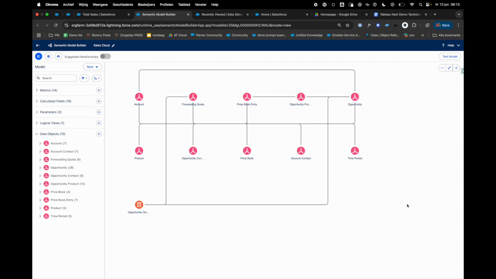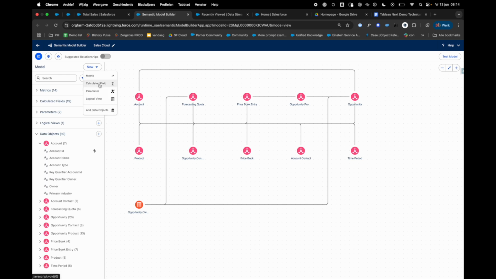Here we are in the semantic layer. Here we nicely see that we have established the relationships between all the objects in my Salesforce CRM. It can be DMOs and DLOs, and we leverage that information from Data Cloud. Data Cloud is really the central governing source of my information, which I use in Tableau Next.